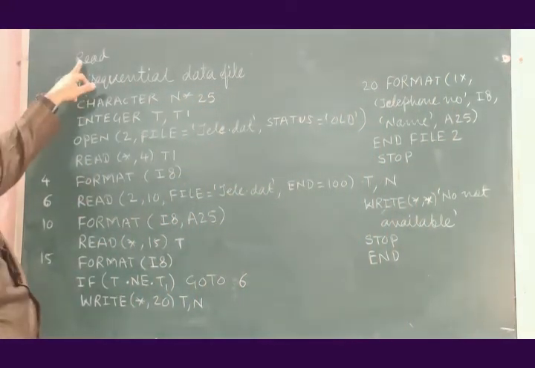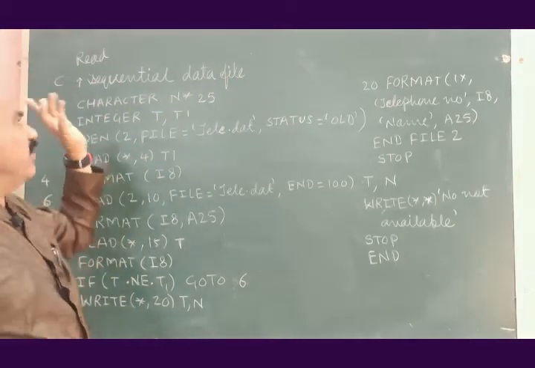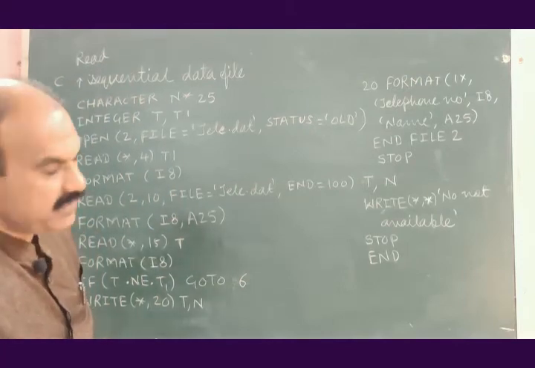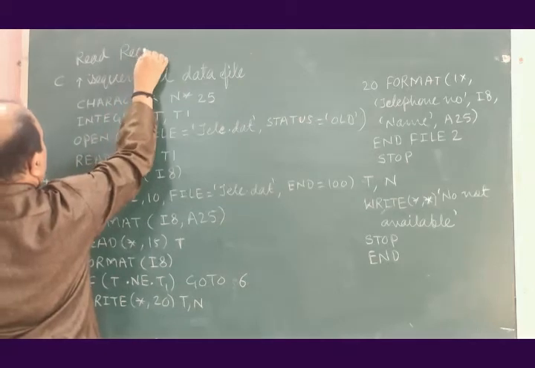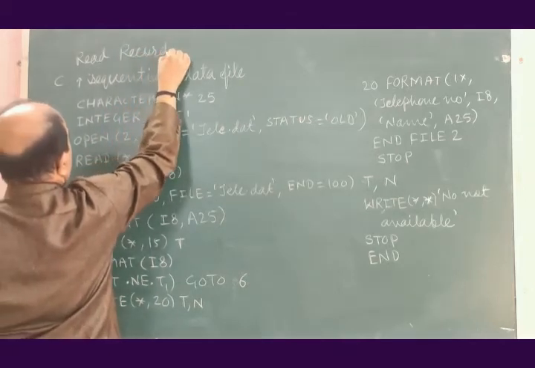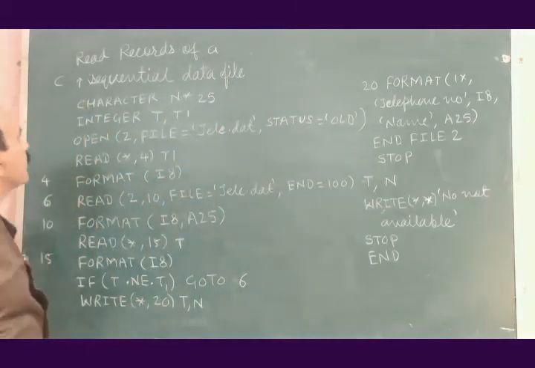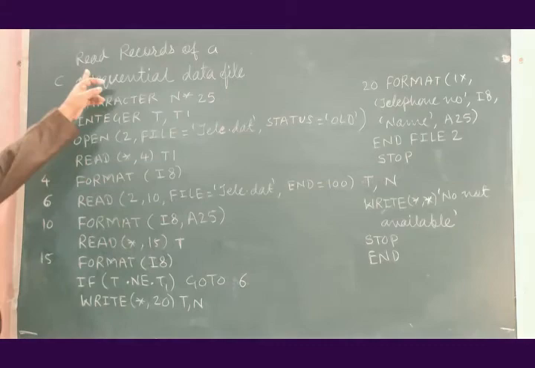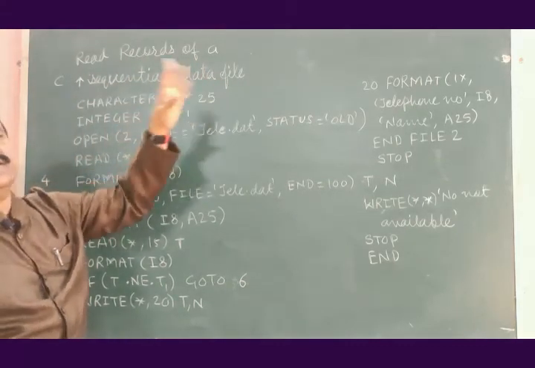Comment: read records of a sequential data file.